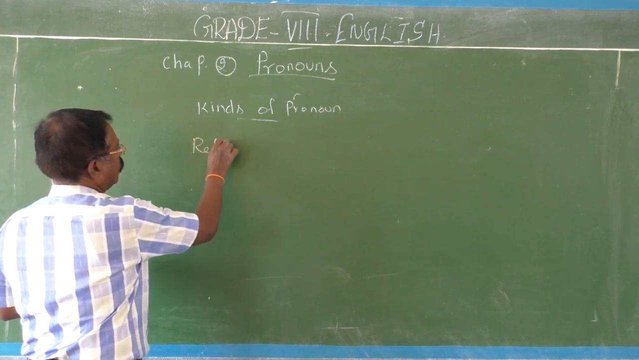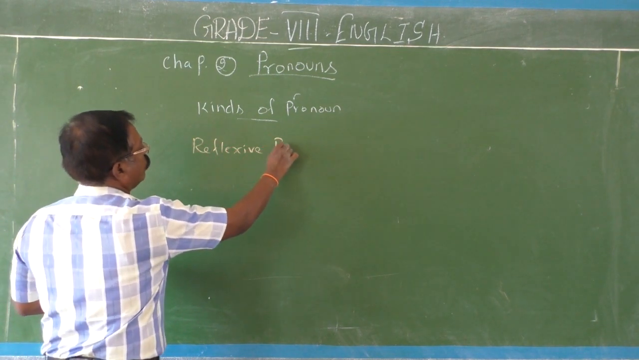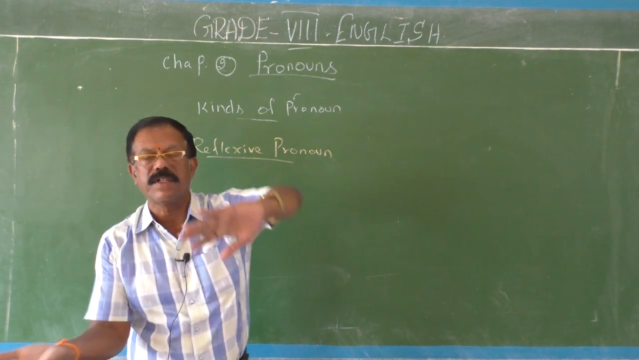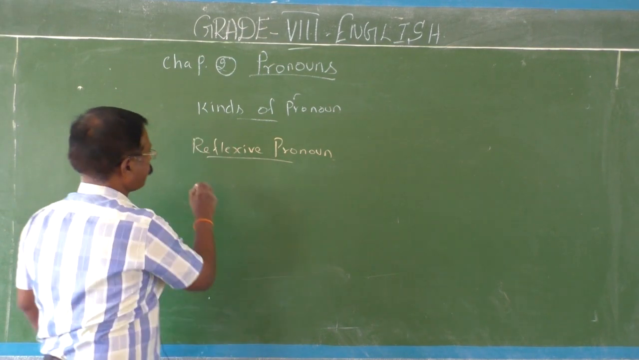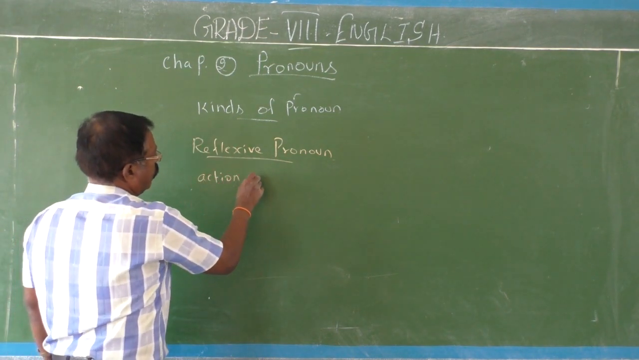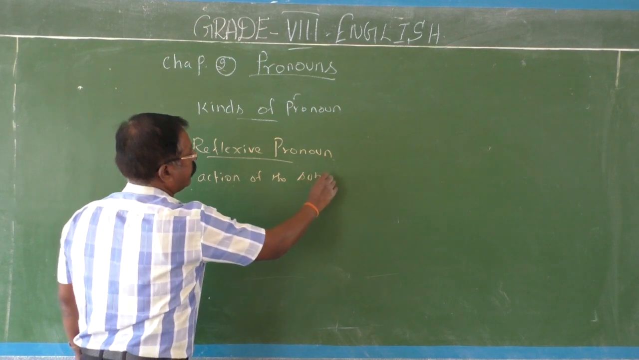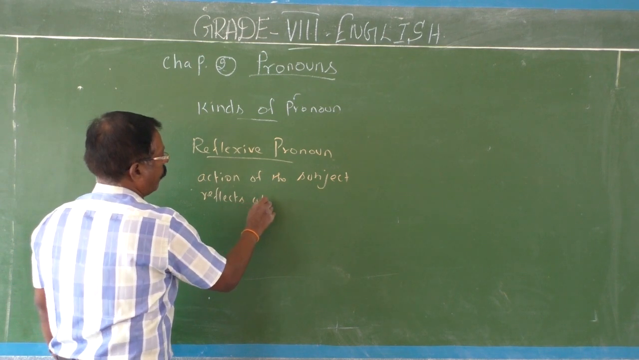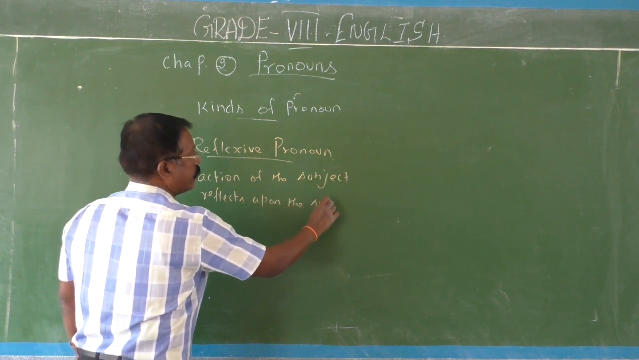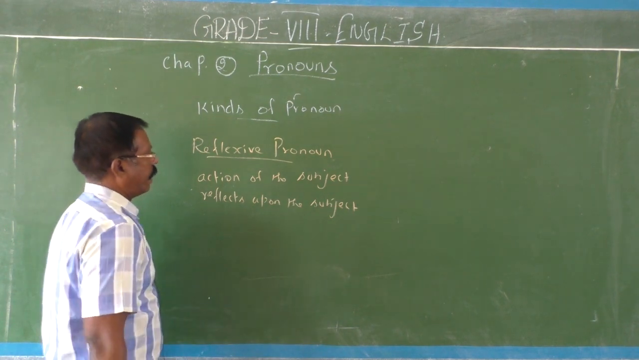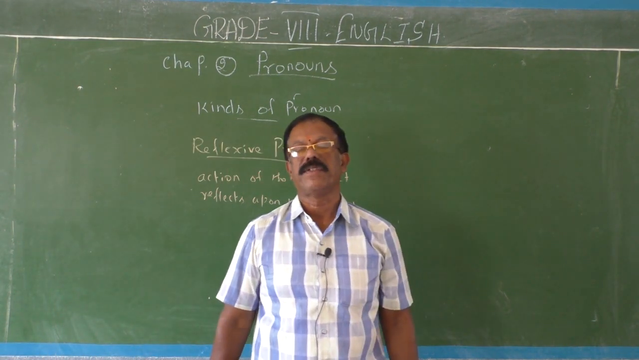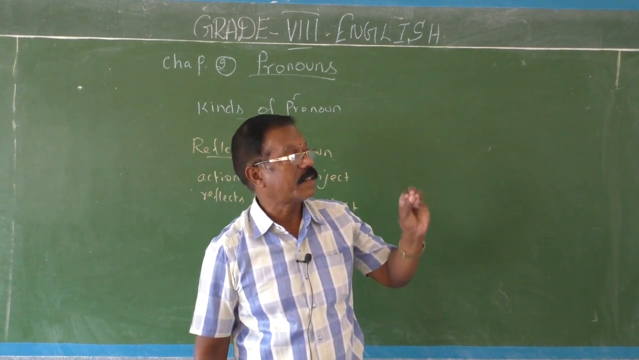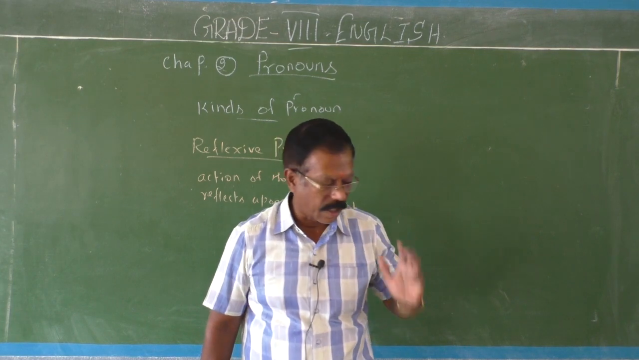See, they are called a reflexive pronoun. So when the action of the subject reflects upon the subject, then it's called a reflexive pronoun. Action of the subject reflects upon the subject. So how can we understand these things? How are these reflexive pronouns formed? Yeah, I will explain.